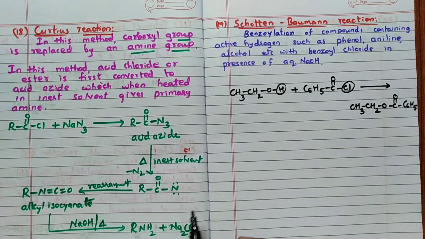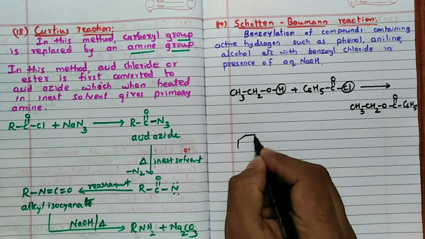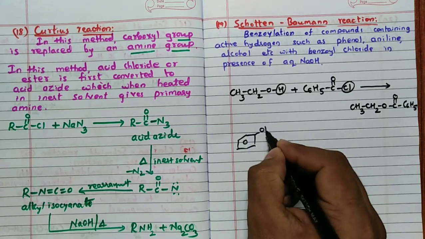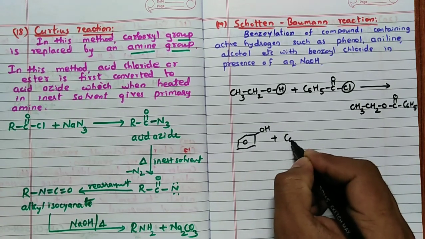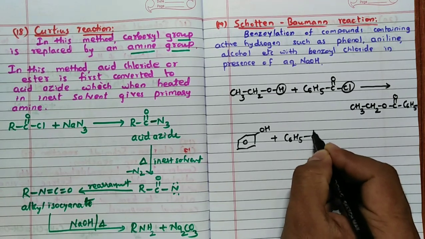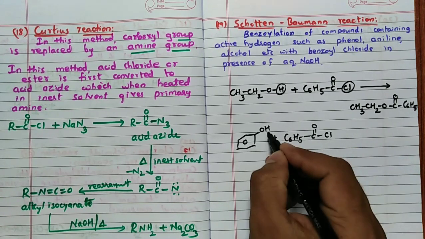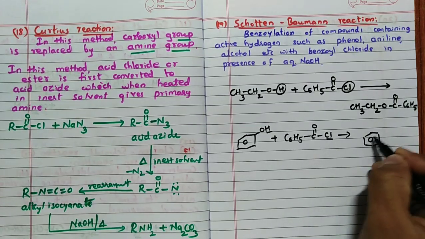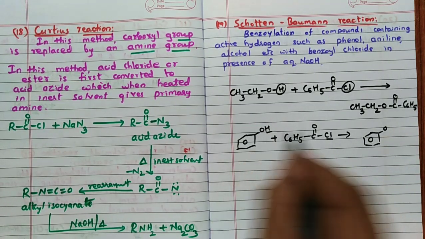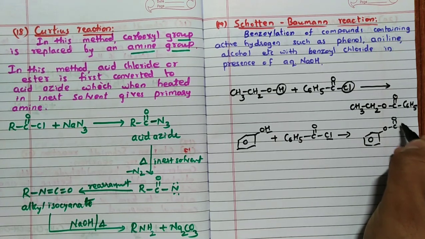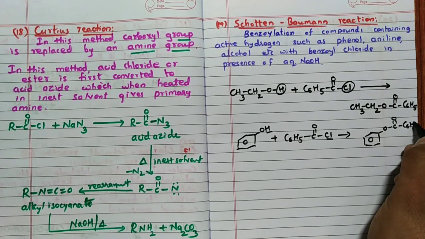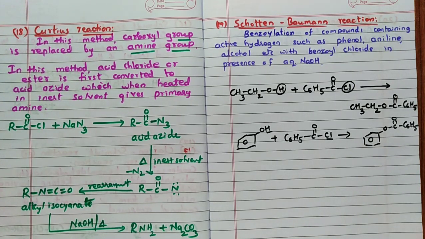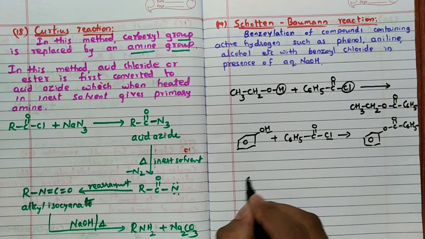I will consider phenol this time. Phenol, similar structure. OH reacts with C6H5COCl. H from here, Cl from here is removed. So that you are going to get, O is already here, C=O, C6H5. So this is called Schotten-Baumann reaction. I will consider amine this time. Amine.